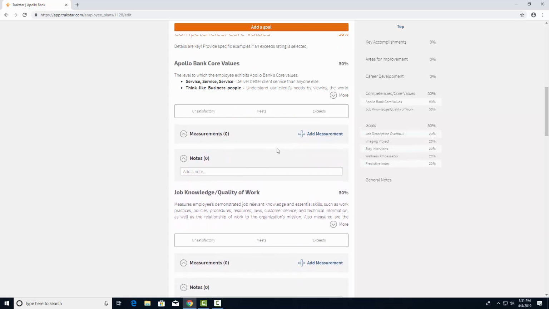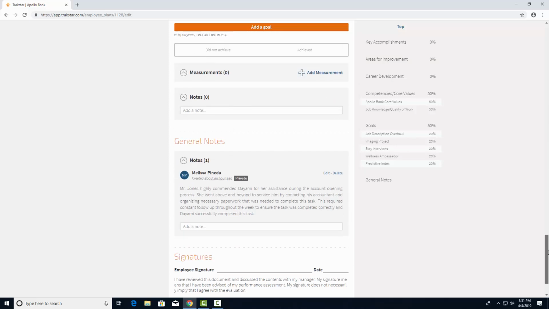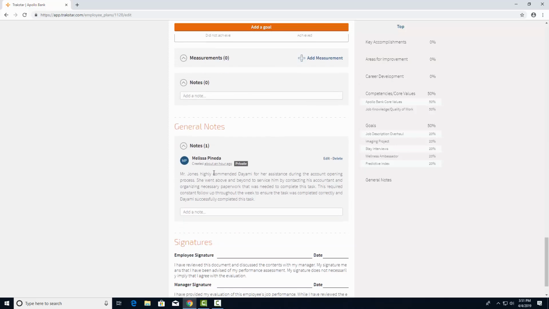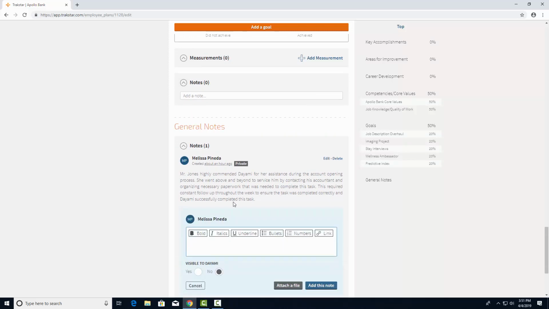Throughout the year, you are required to document notes regarding your performance in the system. To do so, you enter your comments in the text box under the specific category you wish to do so, or you can scroll down to the bottom of the page and enter them in the general notes category. You will have the ability to enter notes and make them either visible to your manager or employee, or if you wish to do so, you can leave it as is. You can also attach a file if you wish, if you're working on a specific project.